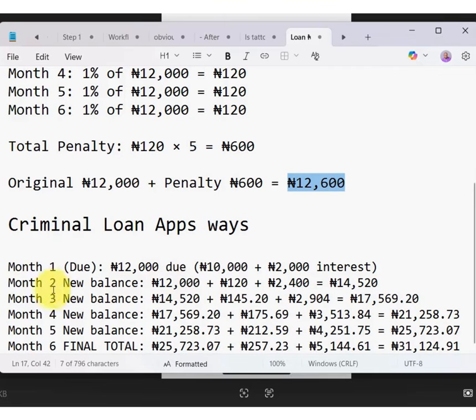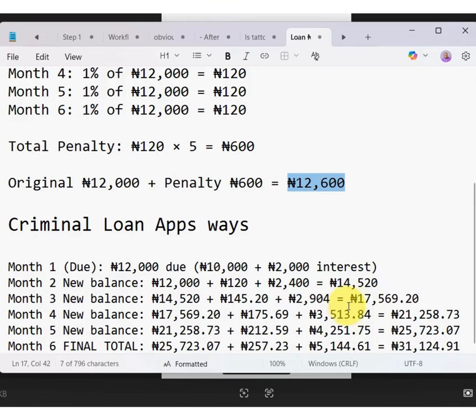See, new balance, month 1, this is what they are using. They use compound interest to calculate your loan, which is outrightly against CBN policy. There is no single CBN policy that stated you can use compound interest on a loan. Everything has always been simple interest. So there's no compound interest. So be guided. Stop paying any loan app, whether they are CBN licensed or federal government licensed, that is using compound interest on your loan. It's as simple as that.